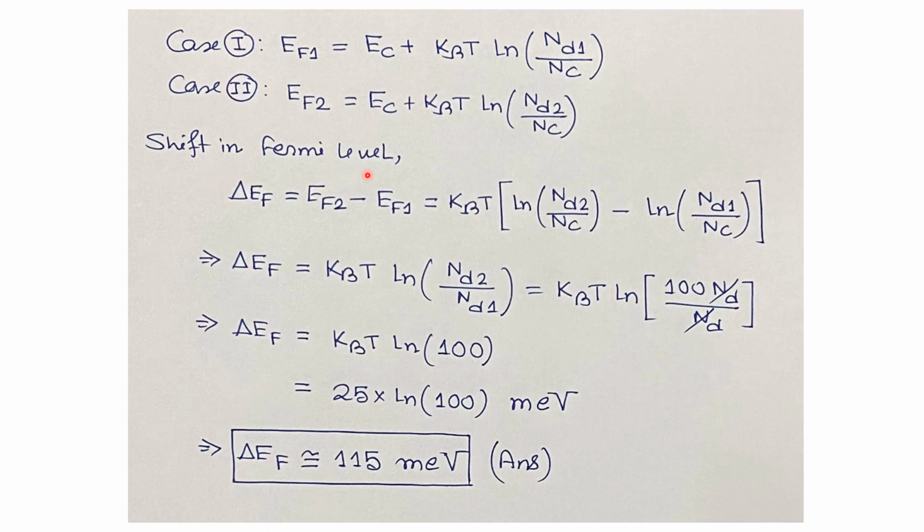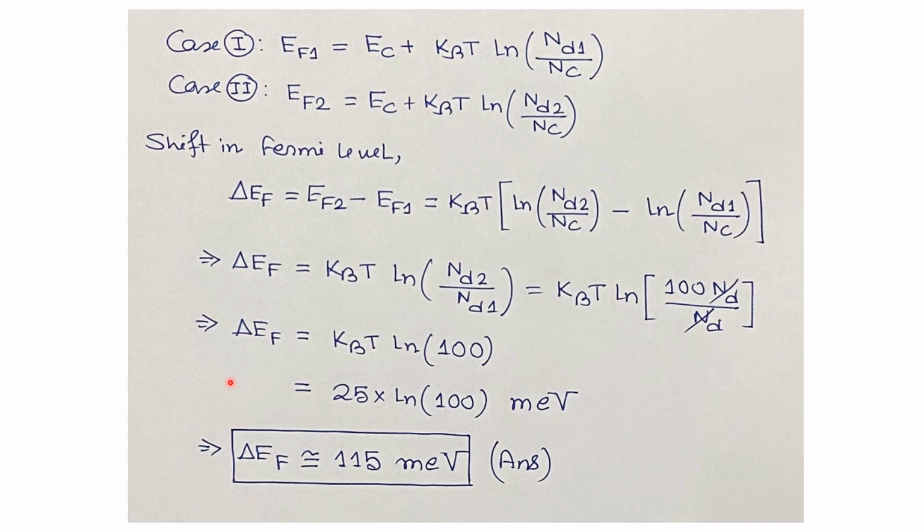So the shift in Fermi level due to the increase in doping concentration by 100 times, del EF, is given by EF2 minus EF1, which is kBT times (ln of Nd2 by Nc minus ln of Nd1 by Nc). So del EF equals kBT times ln of Nd2 by Nd1. Now Nd2 is 100 times Nd1, so it is ln of 100 Nd divided by Nd. So Nd will cancel out from the numerator and denominator, and del EF will be kBT times ln of 100.